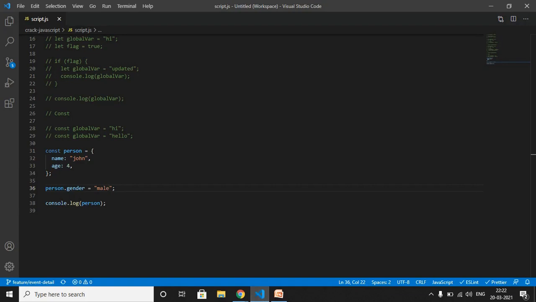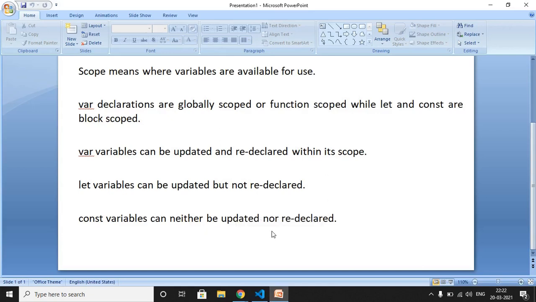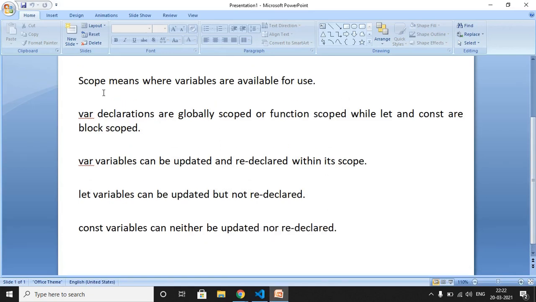Okay, so let's quickly recap what we have learned in this video. First one is scope. Scope means where variables are available for use. Second is var. Var declarations are globally scoped or function scoped, while let and const are block scoped. Var variables can be updated and redeclared within its scope. Let variables can be updated but not redeclared. And last, const variables can neither be updated nor redeclared.